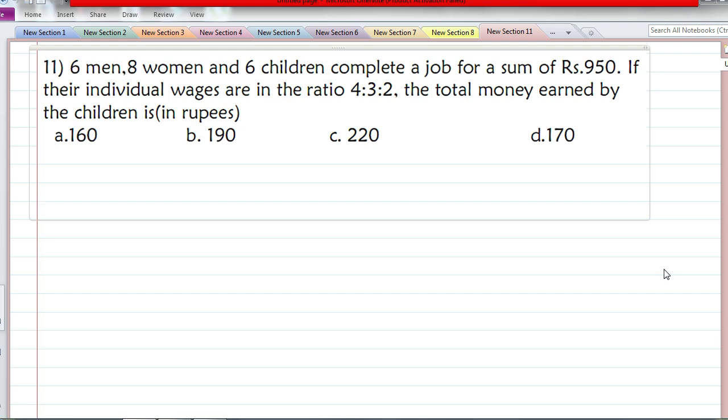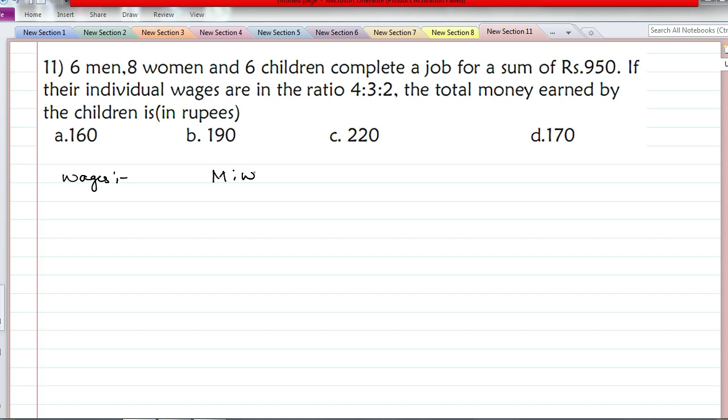So the next question is based on ratios. 6 men, 8 women and 6 children complete a job for a sum of 950 rupees. If their individual wages are in the ratio 4:3:2, you are supposed to find the total money earned by children. So the wages ratio for man, woman and child is 4:3:2. It means the wages of a man is 4x rupees, wages of a woman is 3x rupees and wages of a child is 2x rupees. And how many men are working? Total wages.